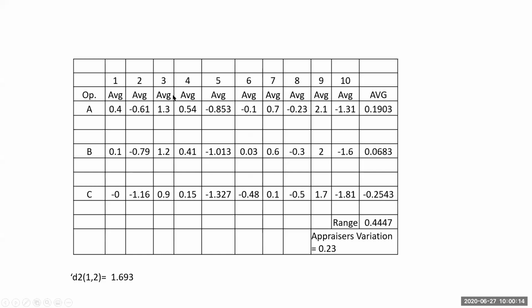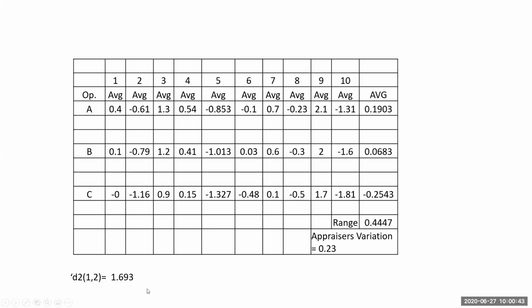Now these are the averages. You know how to find out the average: part 1 operator A, part 2 operator A. Similarly, part 1 operator B, part 1 operator C. For all the values I am finding out. Then I am finding out the average of all these averages for reproducibility calculations, and then finding out the range of these averages. Appraiser's variation we cannot calculate now. We can calculate only after finding the gauge error, right?